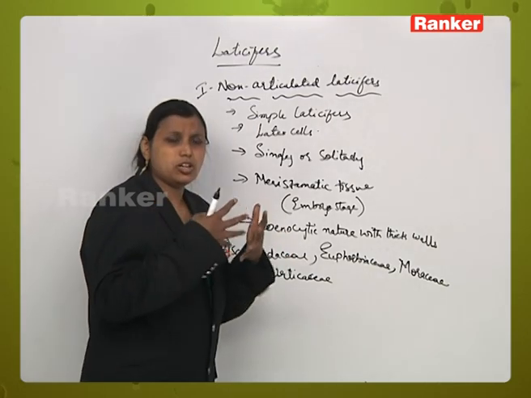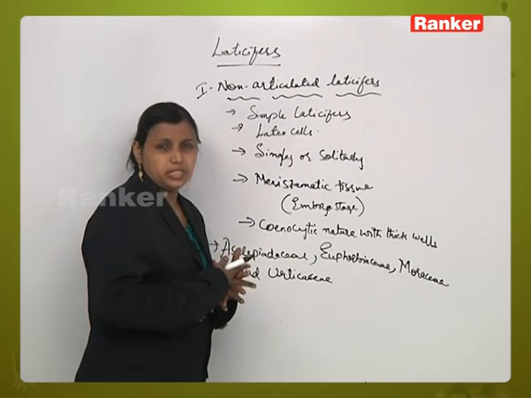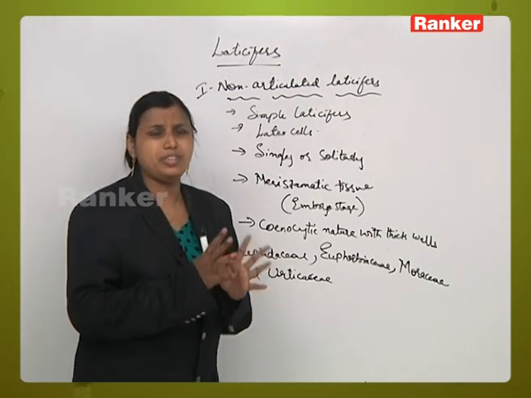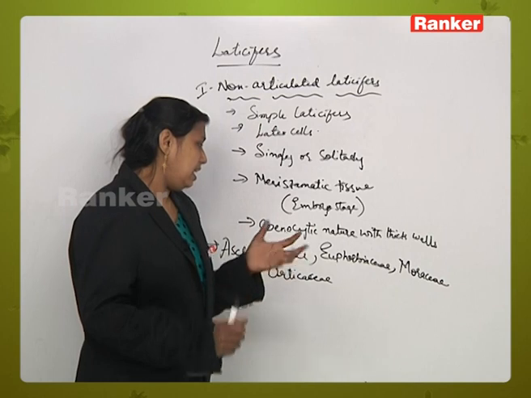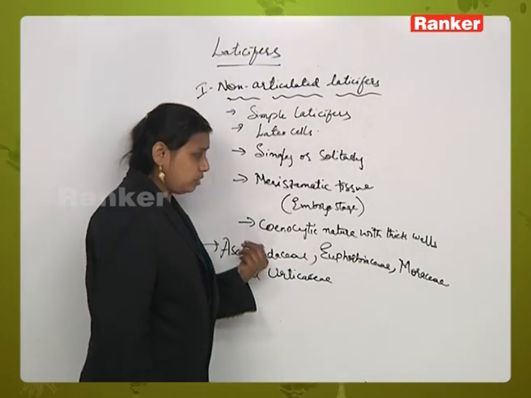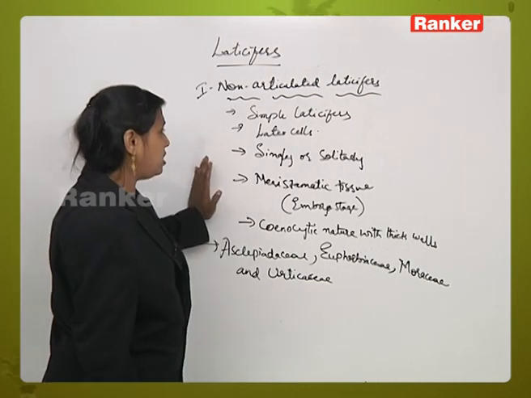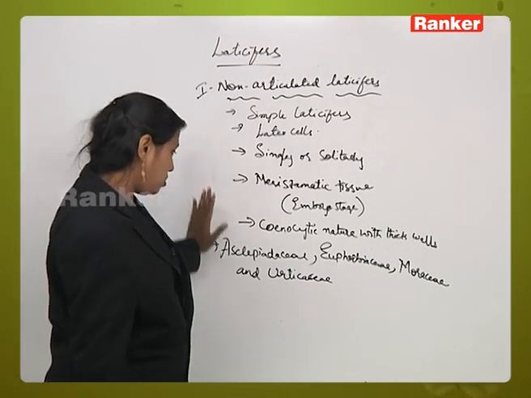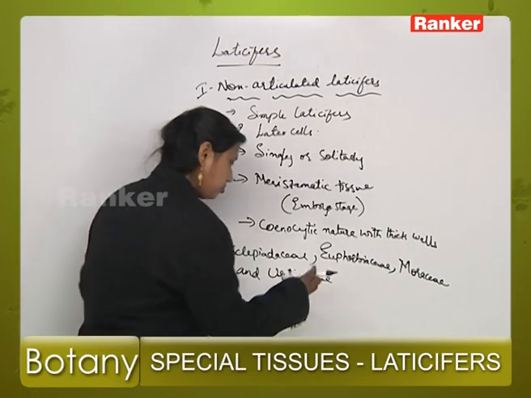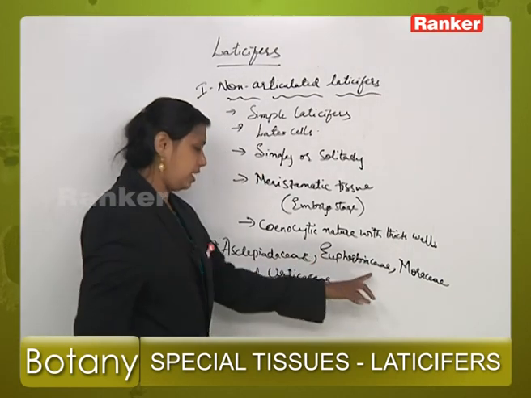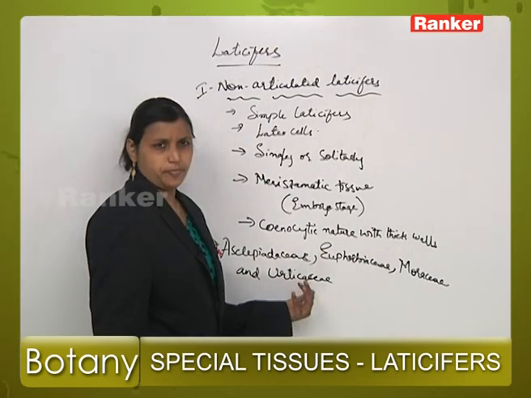These branches are not combined together, so there is no possibility of formation of a network-like fashion. They are sinusoidal in nature with thick walls, and this type of laticifer is seen in the families Asclepiadaceae, Euphorbiaceae, Moraceae and Urticaceae.